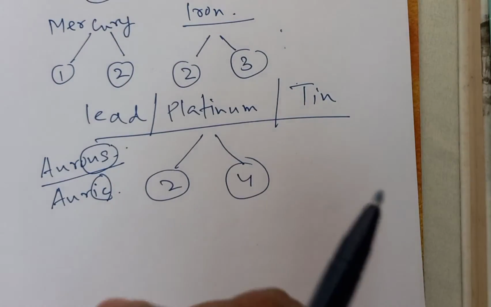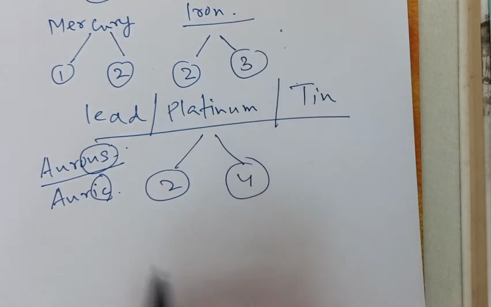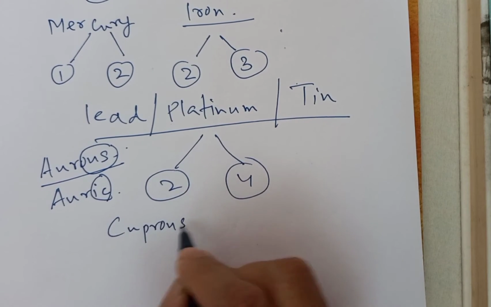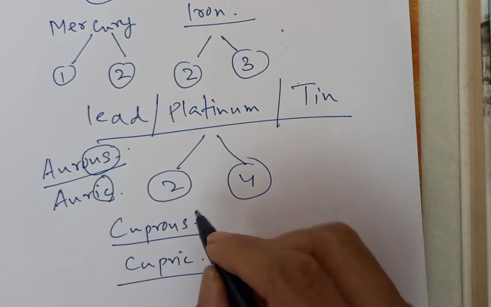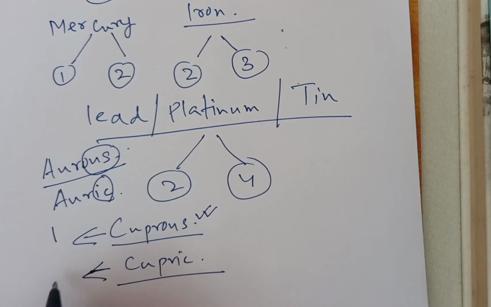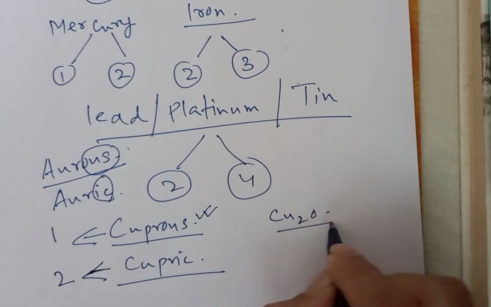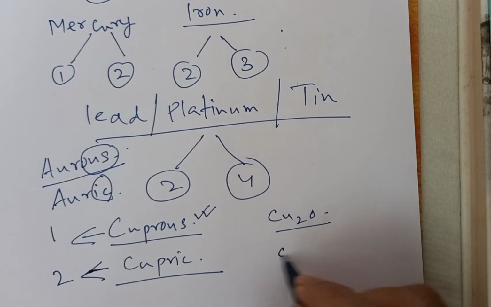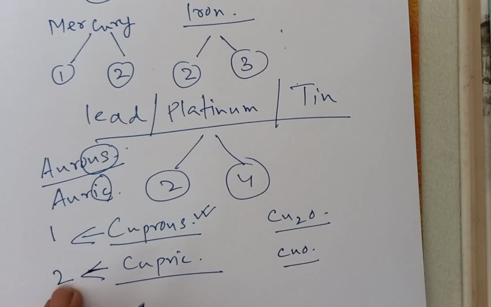There's another way we can write this. Let us take an example of copper. One is cuprous and the other one is cupric. Cuprous is the lower valency, so its valency is 1. Cupric is the higher one, its valency is 2. Now Cu2O: in this particular compound, the valency of copper is 1, and CuO: in this particular compound, the valency of copper is 2.